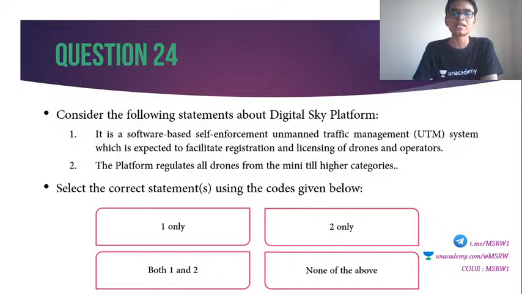24. Consider the following statements about Digital Sky platform. 1. It is a software-based self-enforcement unmanned traffic management system which is expected to facilitate registration and licensing of drones and operators. 2. The platform regulates all drones from the mini till higher categories. Select the correct answer.